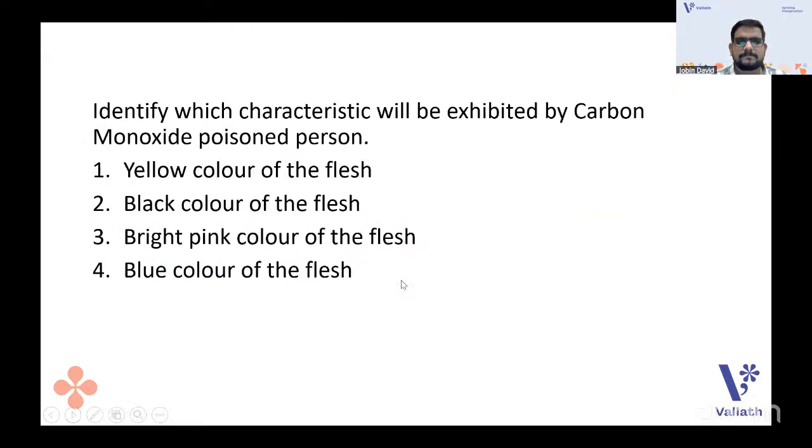Next one. It's from the people development and environment, but identify which characteristics will be exhibited by a carbon monoxide poisoned person. Yellow color of the flesh, black color of the flesh, bright pink color of the flesh, blue color of the flesh. Which is the answer that you're going with? It's from the people development part.